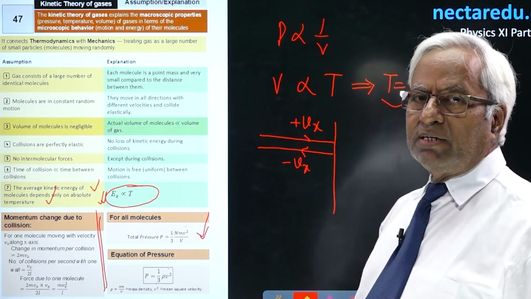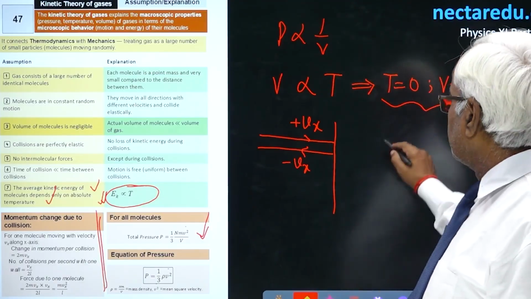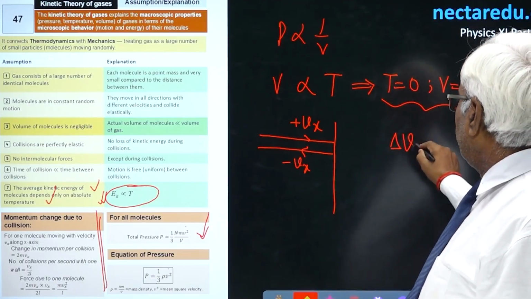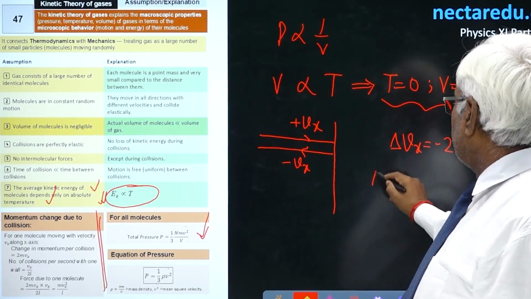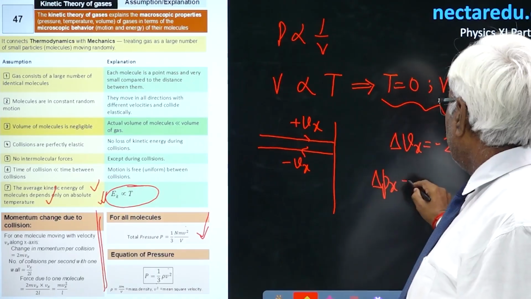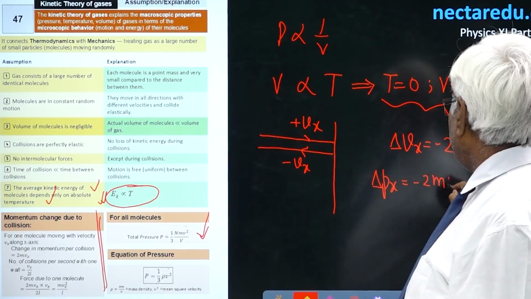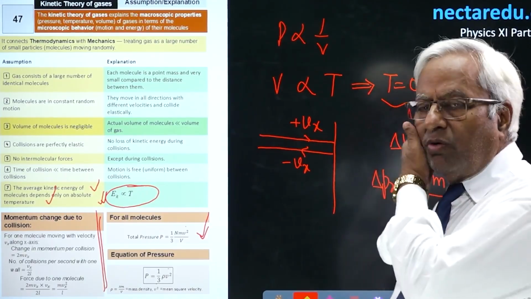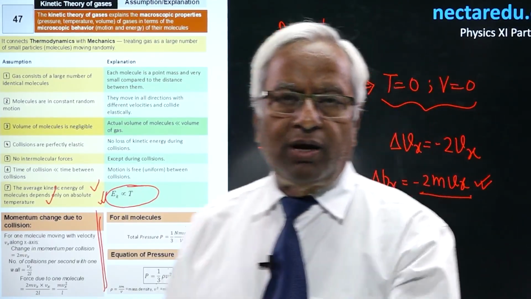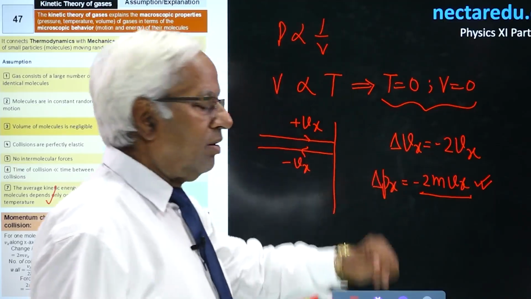The change in velocity is 2Vx, so the change in momentum will be minus 2mVx. This is the change in momentum of one molecule when it collides with a vertical wall.